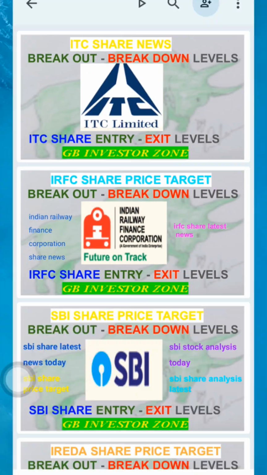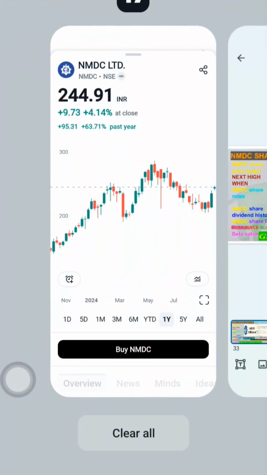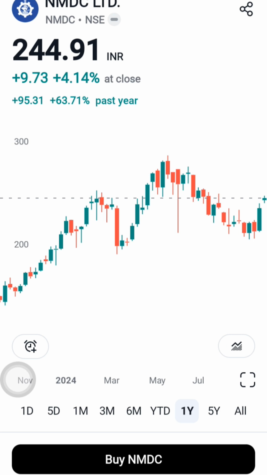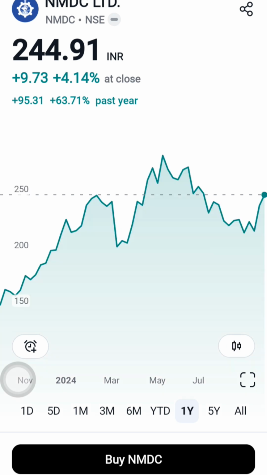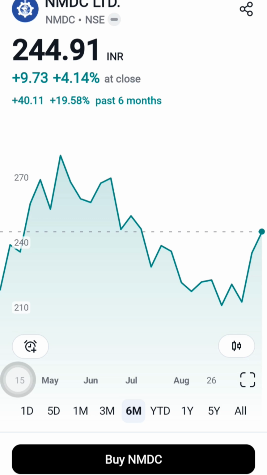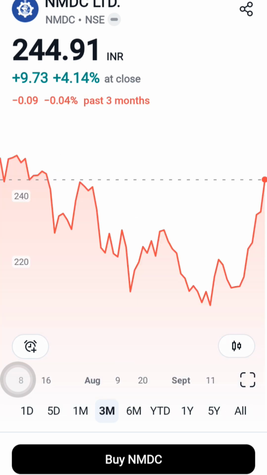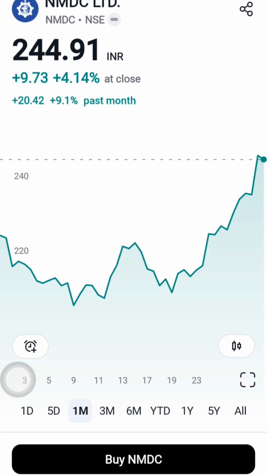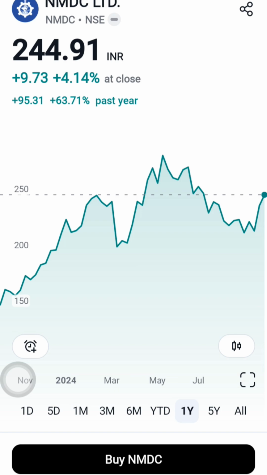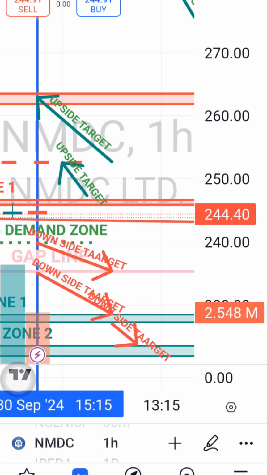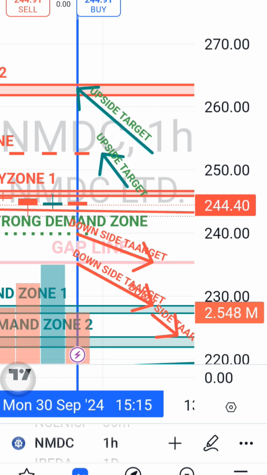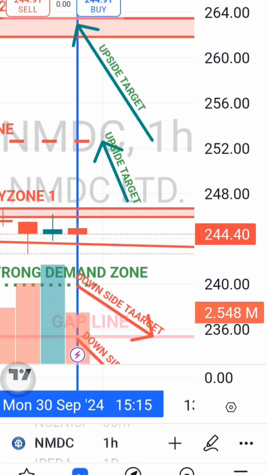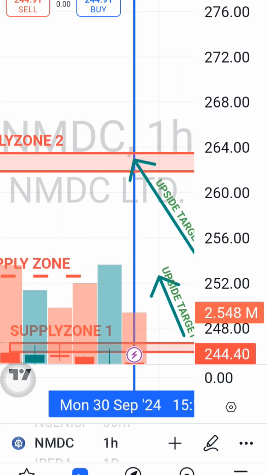Now you will come to know the technical analysis, what will be the next high target, when the new high will come. The 1 year trend, if you see, is sideways, you can say uptrend, but sideways only. 6 month downtrend, 3 month almost sideways, 1 month uptrend only. So if you see the 1 year trend, there is not much scope to go up. Mainly because of China news, stimulus, and iron ore prices increasing yesterday, it is going up. So now we will see the next target and when it will come.